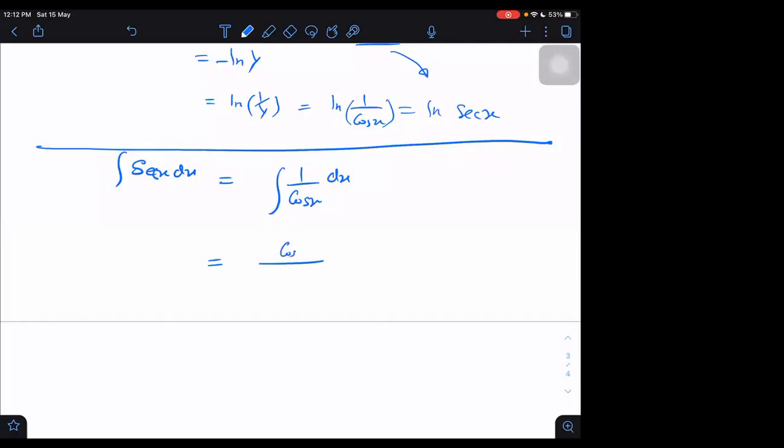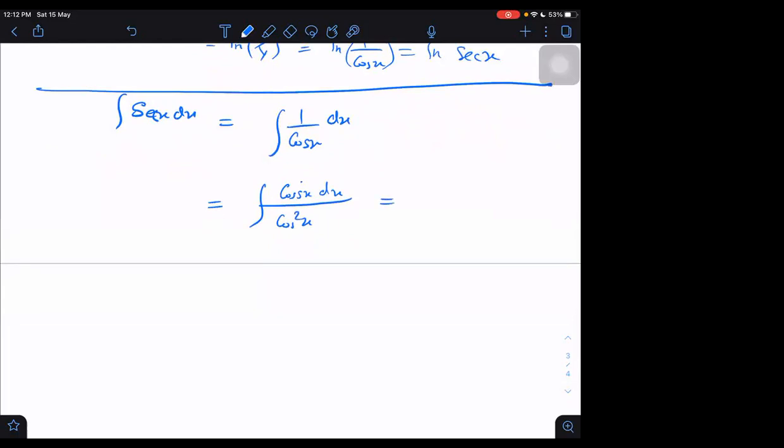I write it as cos x dx upon cos square x, right? Which I can write as d sin x upon cos square x, which is 1 minus sin square x.